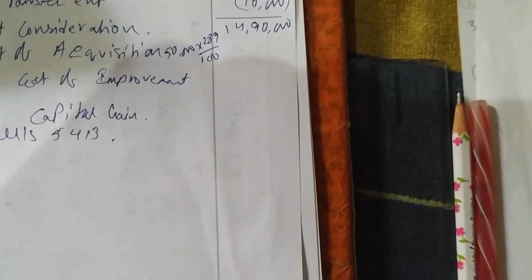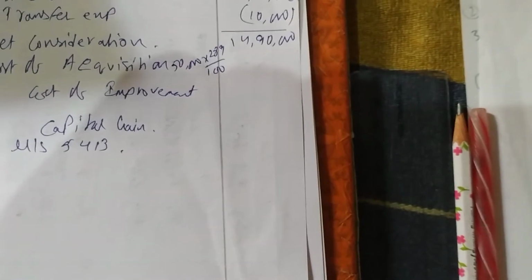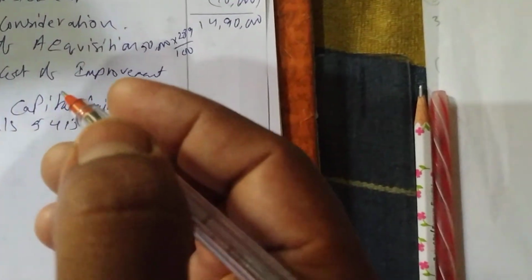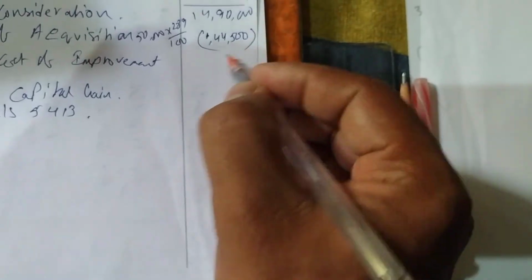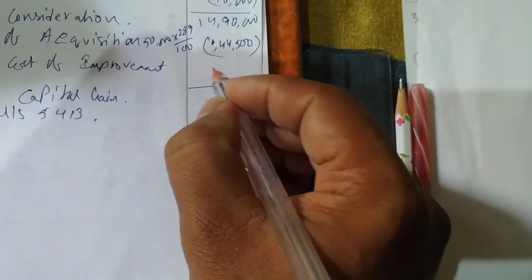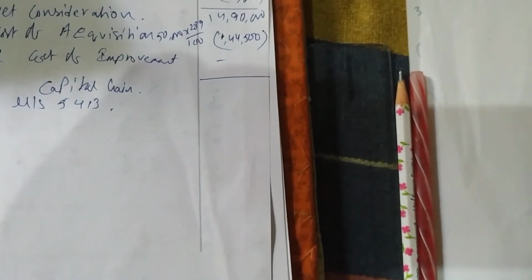So 50,000 into 289 divided by 100 is 1,44,500. The cost of improvement is nil. From 14 lakhs 90,000, if we deduct 1,44,500, we get 13 lakhs 45,500.